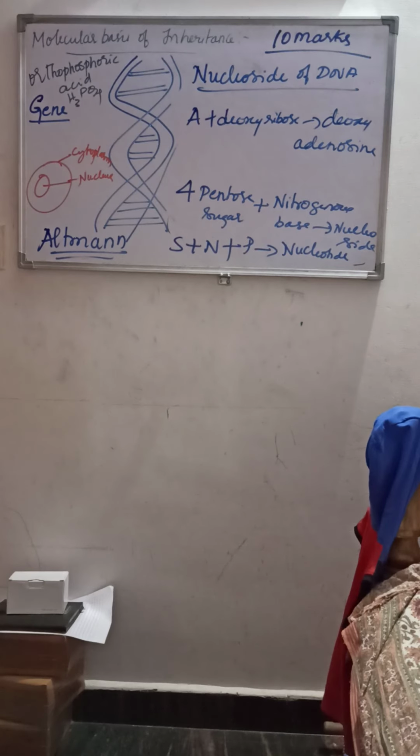The nitrogenous base and the pentose sugar together constitute the nucleoside, and they are linked by a covalent bond, that is a glycosidic bond.